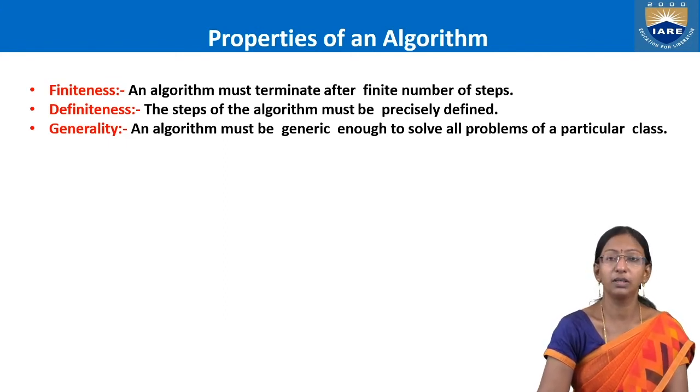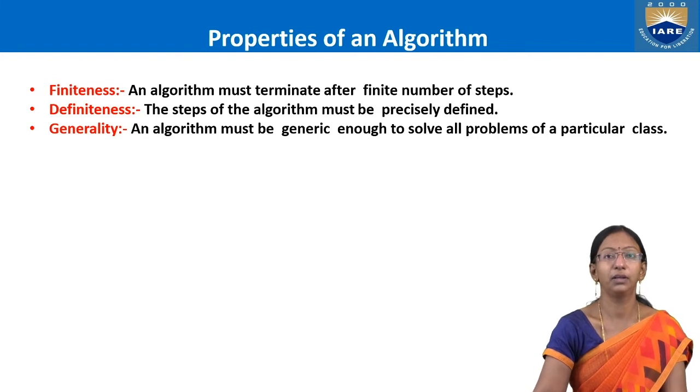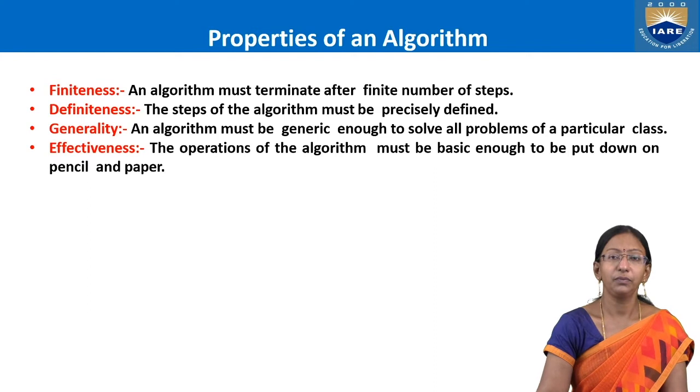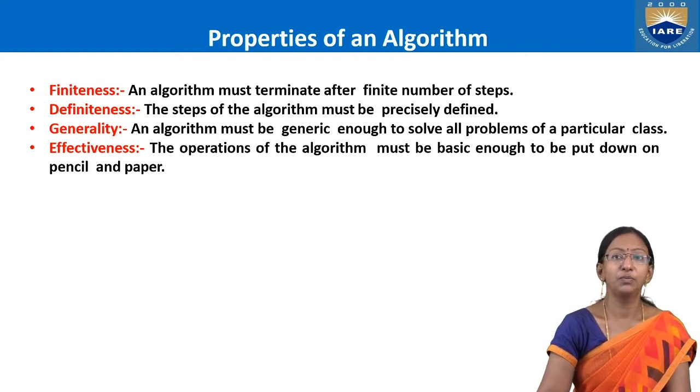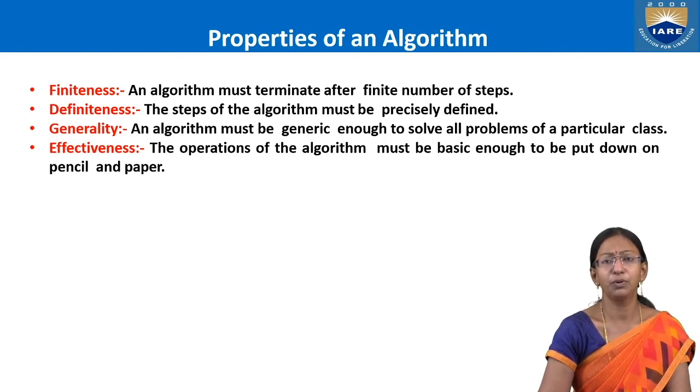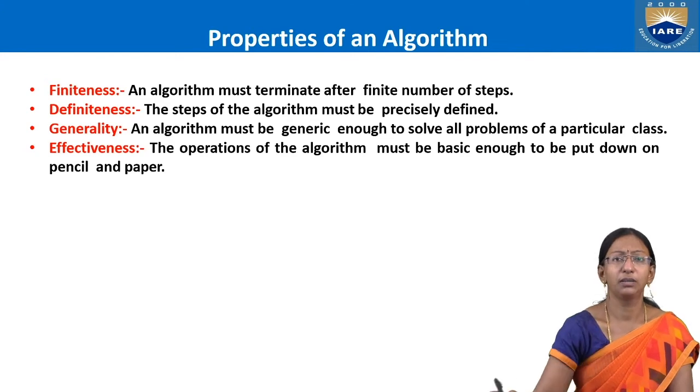Precisely talking, it looks like a template in which any model can go and sit. Okay. Next comes effectiveness. They must be basic enough to put down on paper. As I said, an algorithm will not be scribbled in any programming language. It is not biased. Take a pen and paper and put it on it, right?